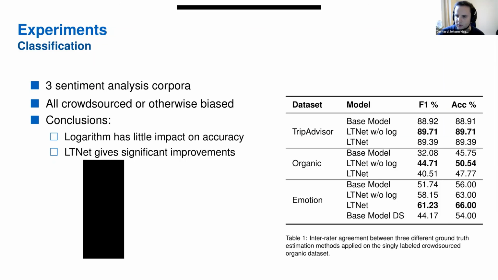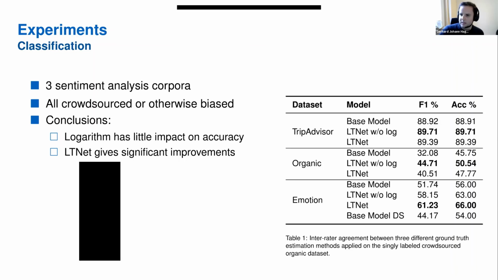What you see is that our ATNet approach has relatively good performance for classification with respect to F1 score and accuracy. I wouldn't say it's specifically better when you remove the log compared to when you have the logarithm, but it's definitely better than if you train irrespective of the annotator-specific information.